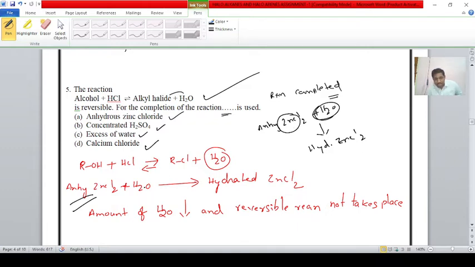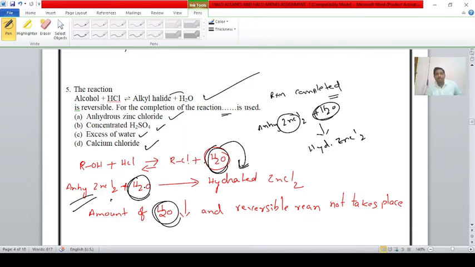To this, anhydrous zinc chloride is added, student. When anhydrous zinc chloride is added to the alcohol and HCl mixture, a water molecule is formed. But this water molecule is captured by the anhydrous zinc chloride. Then what happens, student? The amount of water decreases. As the amount of water decreases, the reversible reaction does not take place.